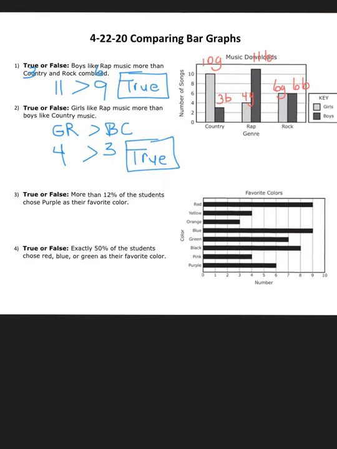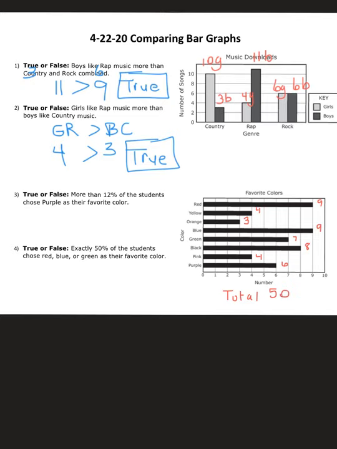Moving along to the next bar graph. This one we are looking at favorite colors. So again, the first thing I'm going to do is put down the numbers for each of the colors. So I did that, and now looking at the questions, I notice it's talking about percents. If I have questions that deal with percents, I'm going to need to know what my total number is that I'm dealing with. If I added up all those colors, I would end up with 50.